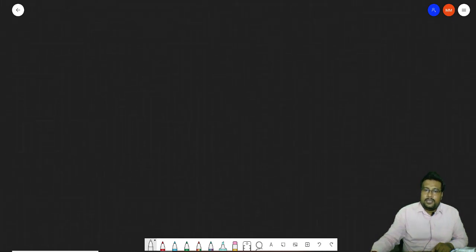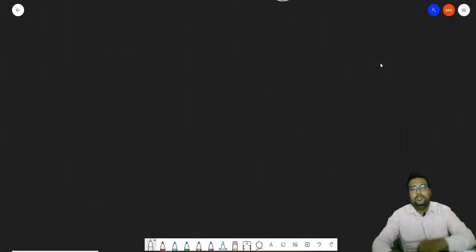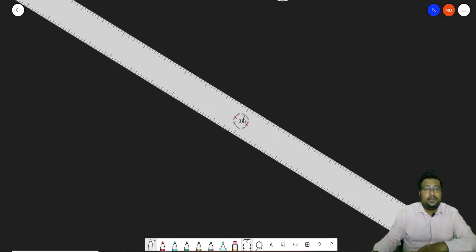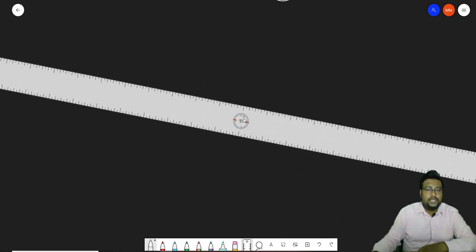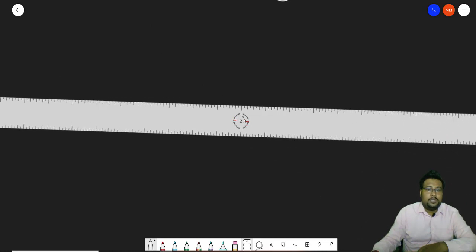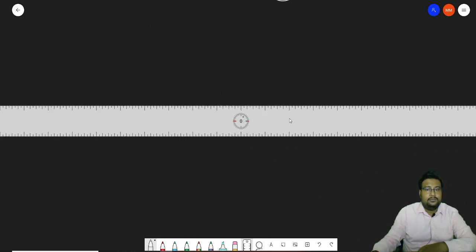And I'm just making the format, and I request you that from now onwards, when we solve the question of journal, you also have to follow the same pattern. Use the scale. Never ever make the journal without proper help of a scale. I'm just using the digital scale, so it will be more difficult, but for you people it is very easy to make it.